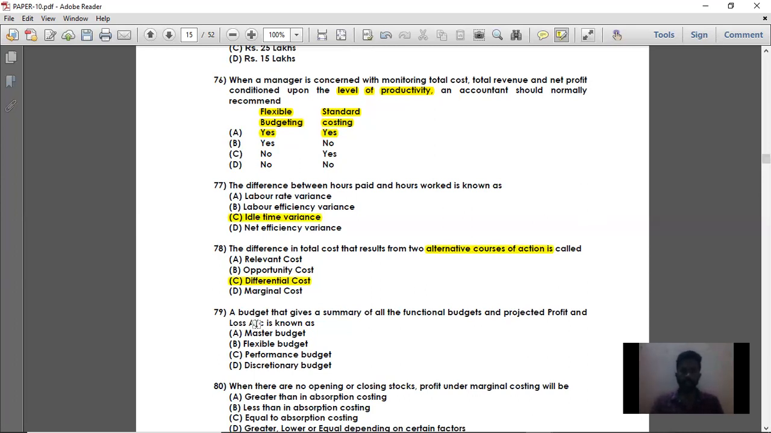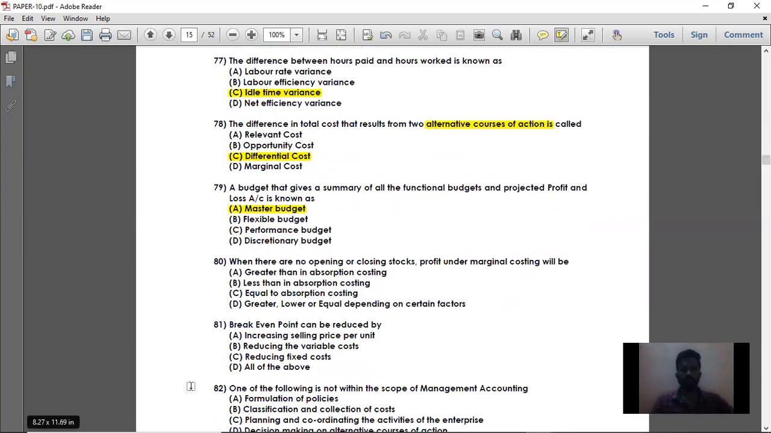So next is question number 79. A budget that gives a summary of all the functional budgets and projected profit and loss account is known as, see, a particular budget which summarizes all the functional budgets is called master budget, and also a projected P&L is called master budget. Functional budget means production budget, purchase budget, sales budget, cost of goods sold budget, all the small head budgets. All the functions' budgets are called functional budgets, and put together they are nothing but the master budget. So for question number 79, the right answer is option A, that is master budget.